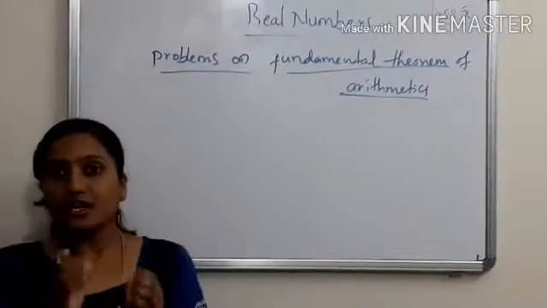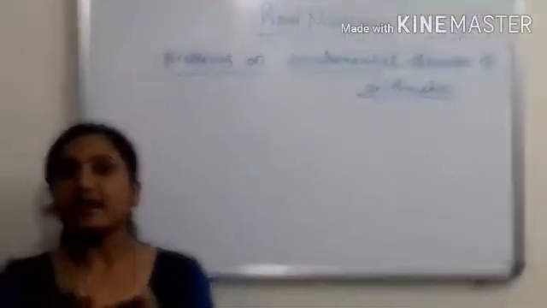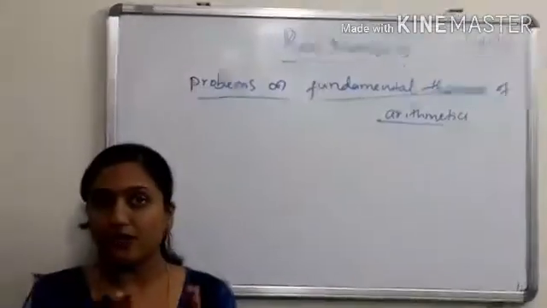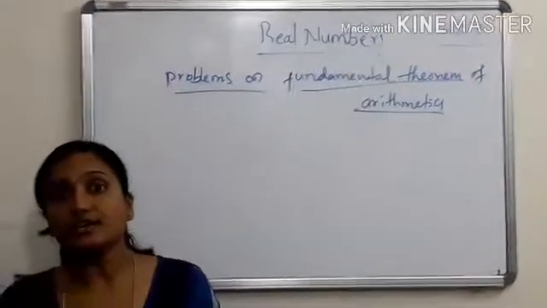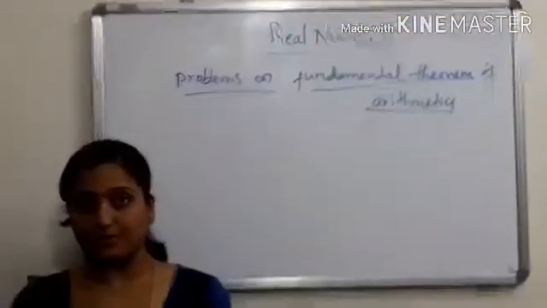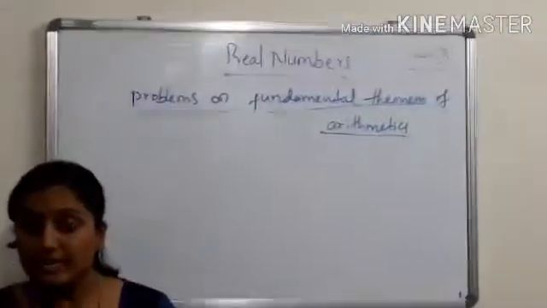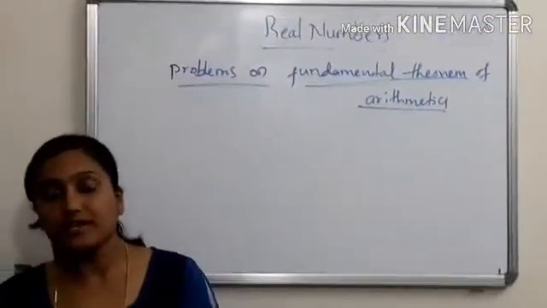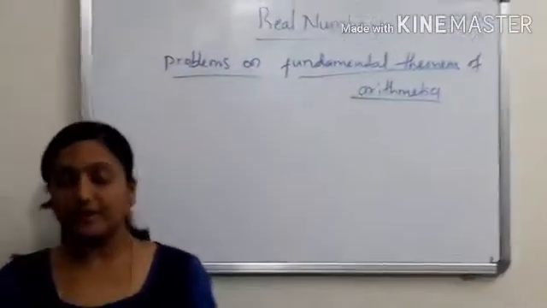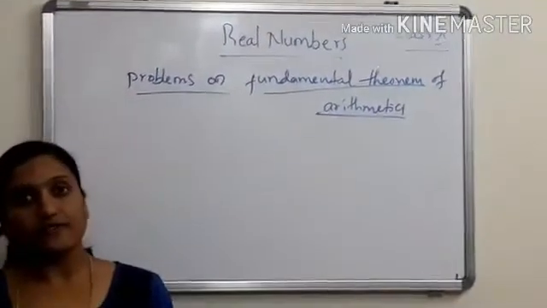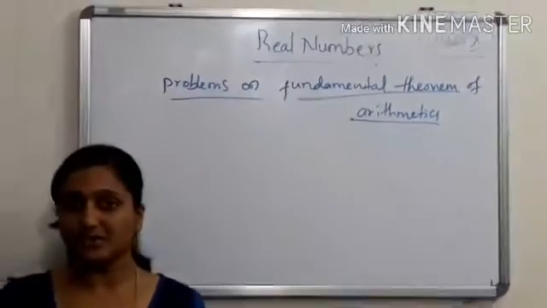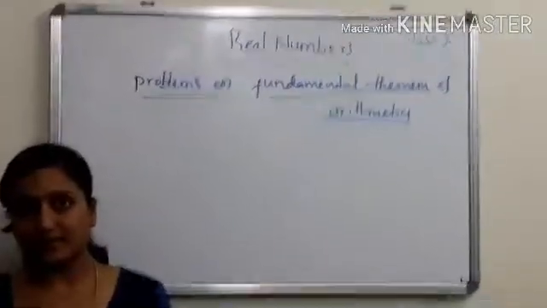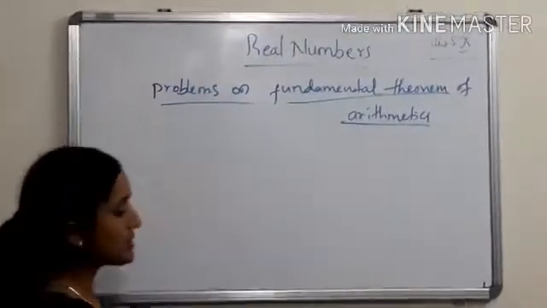That means whatever LCM and HCF we found, the product of the LCM and HCF of the given two positive integers will be equal to the product of the given two numbers. We have to find out these things from the fundamental theorem of arithmetic or the factorization method of any natural number or composite number. Let's look at the problems.